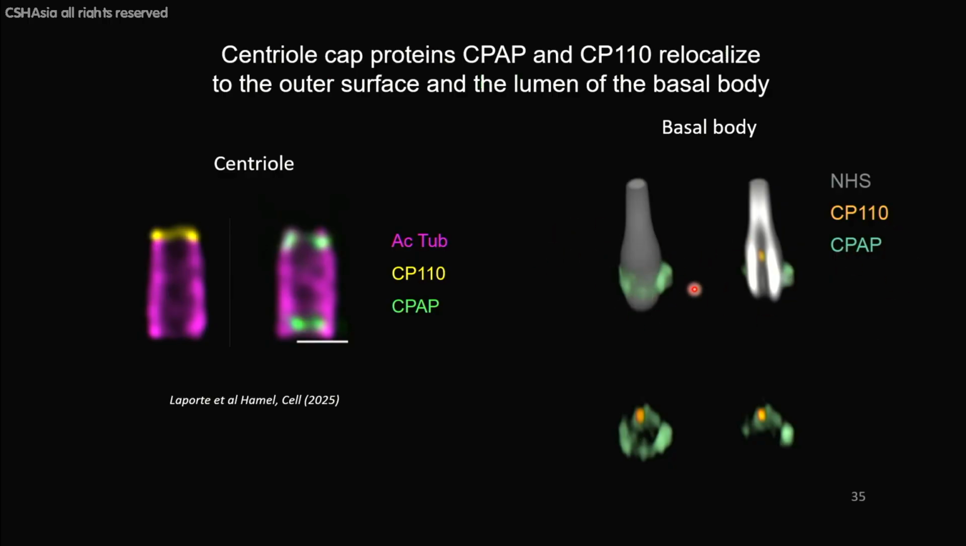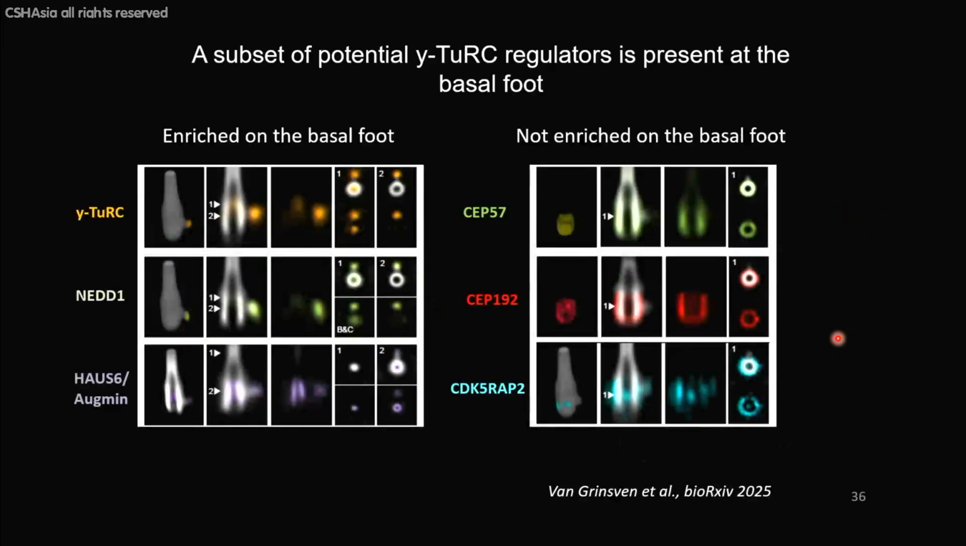CPAP is present around the basal body and enriched at the basal foot. We were quite curious about it because there is a controversial line of studies suggesting that CPAP is part of the pericentriolar material and could also be involved in nucleating microtubules somehow. As I mentioned, it is a controversial opinion, but we were interested to see that there was quite a lot of CPAP on the basal foot where microtubules are nucleated.